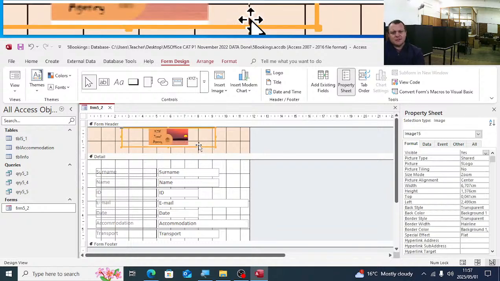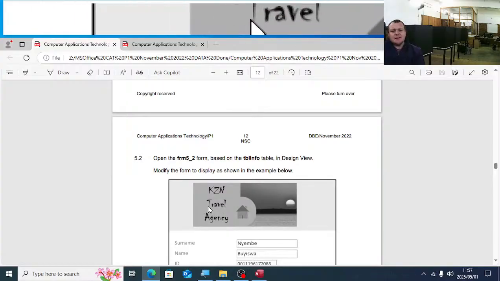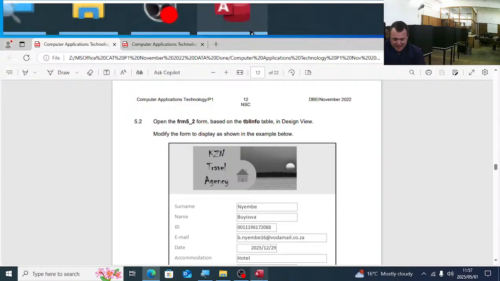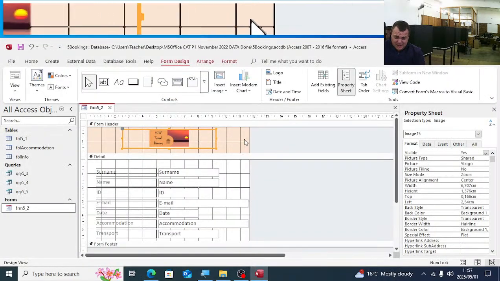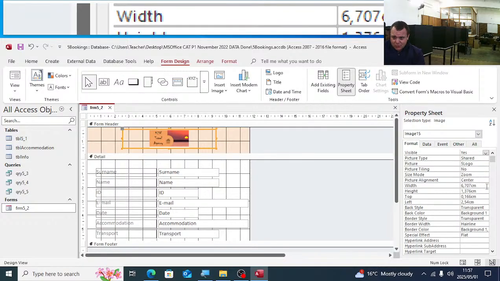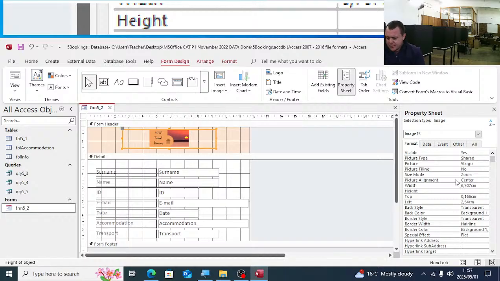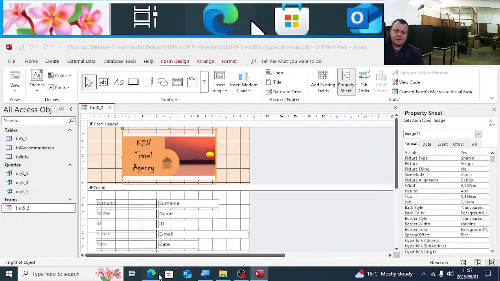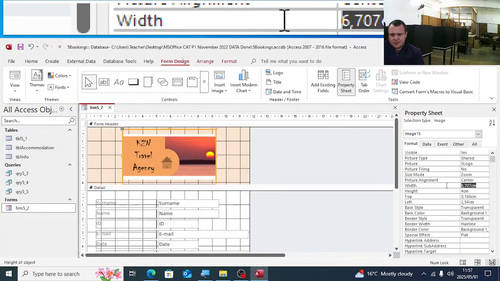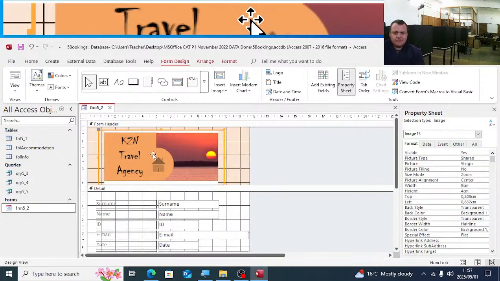What I want to emphasize here quickly, just have a look here. You can see the grey background there. You can see the white background there. That means it is inserted in the header. They also specify the width and the height. The height should be 4. And what should the width be? 9. So 4 and 9. Remember guys, listen to me.